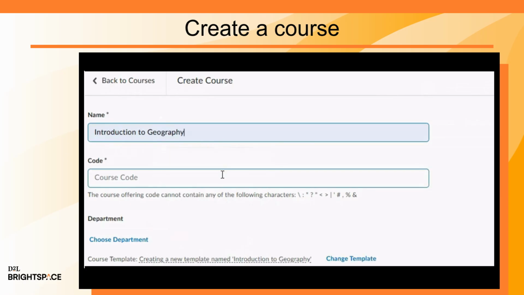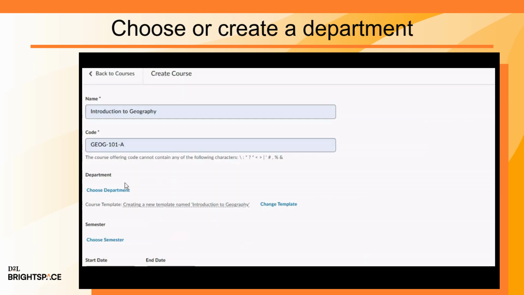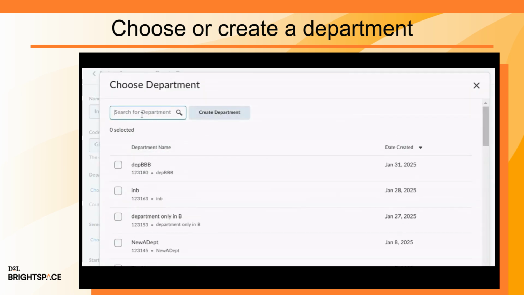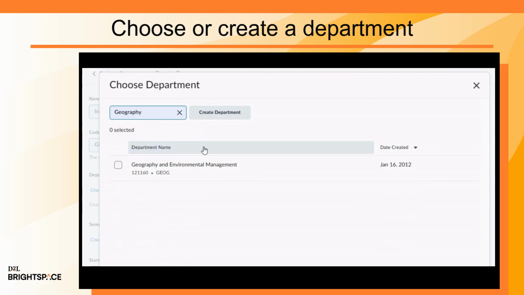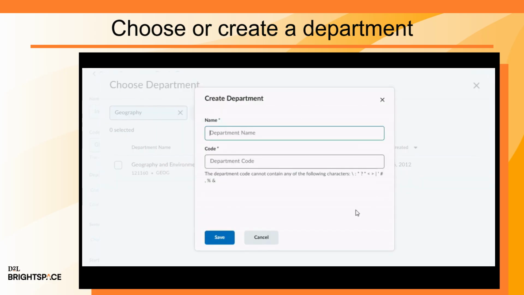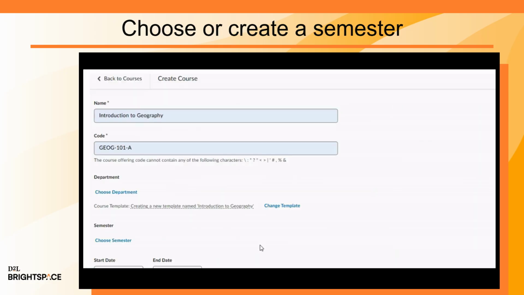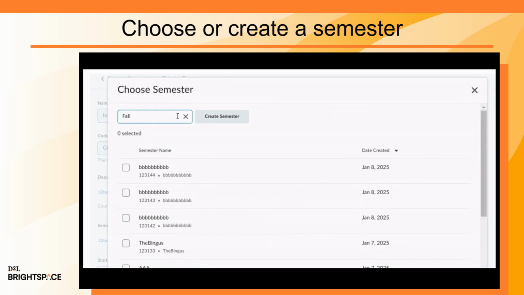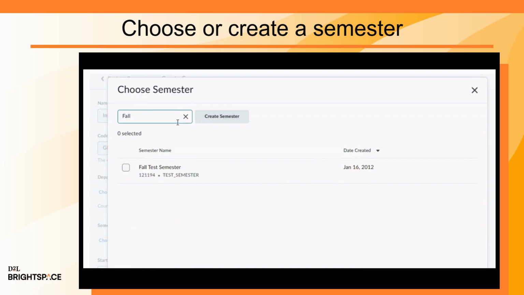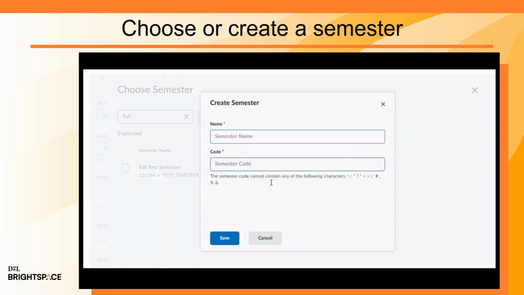Enter a required name and course code. Click Choose Department to search for and associate your new course with an existing department, or click Create Department to create a new one. Click Choose Semester to search for and associate your new course with an existing semester, or click Create Semester to create a new one.